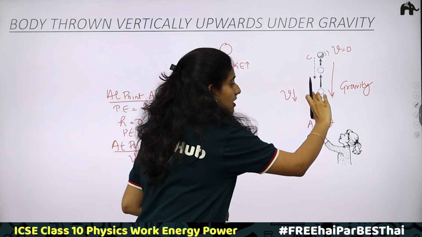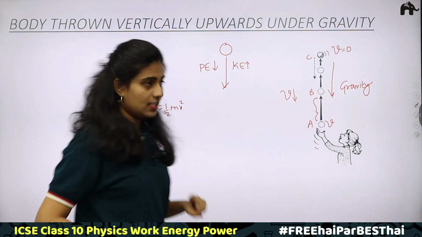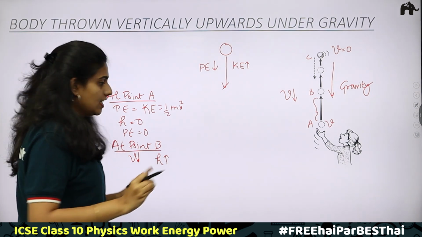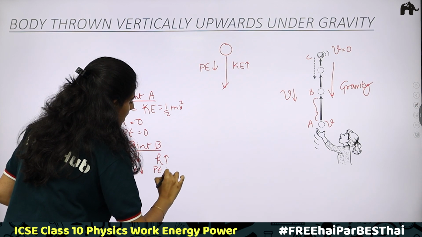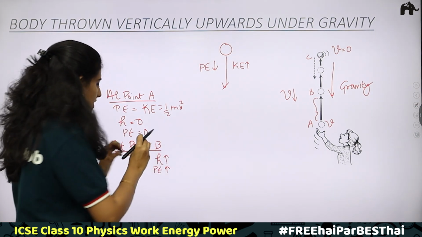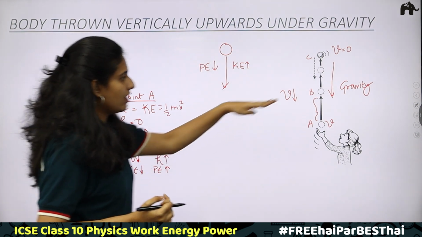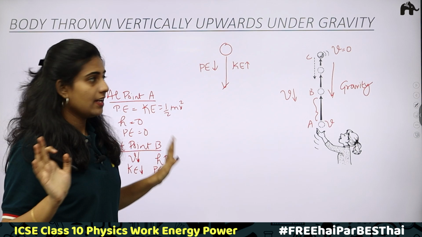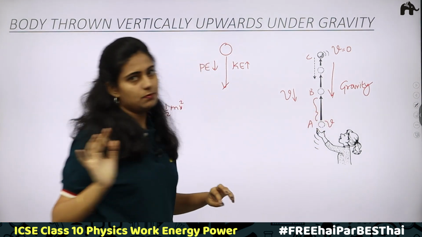Therefore, there is an increase in height and a decrease in velocity. Which energy depends on velocity? Kinetic energy. Therefore, kinetic energy decreases and potential energy increases. Again, the total energy will be the same as the value at the initial point.